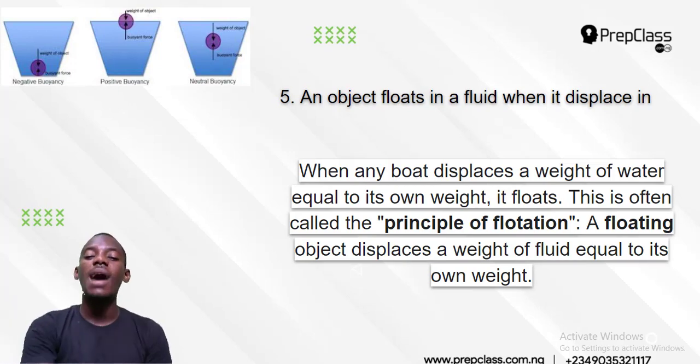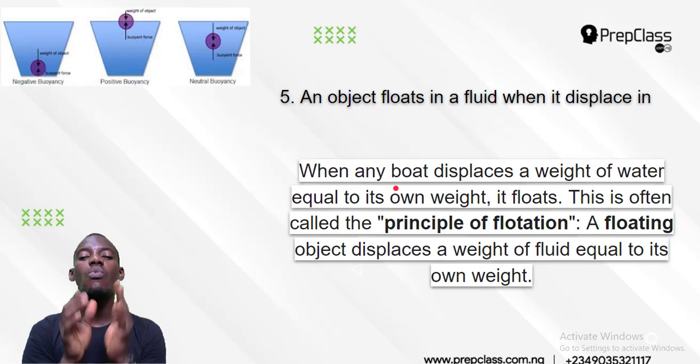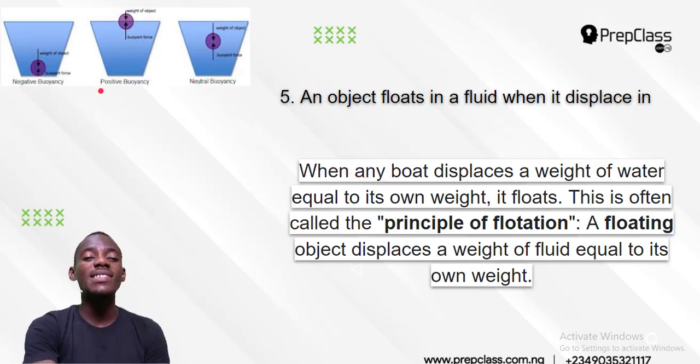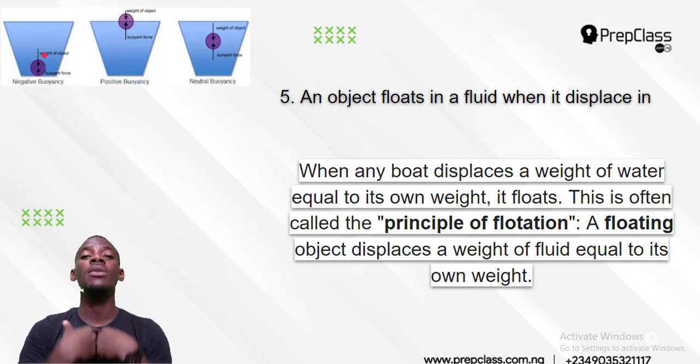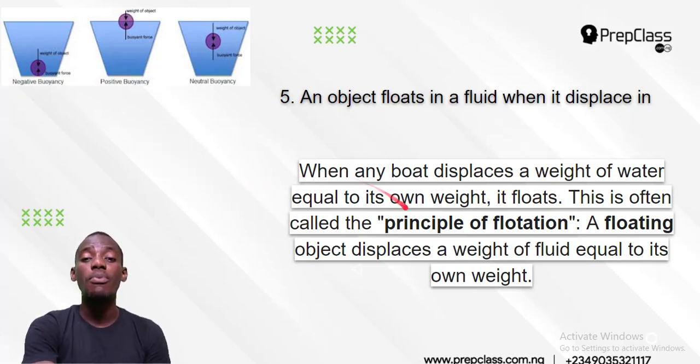Now, the principle of flotation says that something will sink only when it pushes out the weight of liquid that is equal to its own weight. The reason why this body sank was because it has pushed out water that is equal to its own weight. So it sent out the water to make it go down. And that principle is called the principle of flotation, or the Archimedes principle.